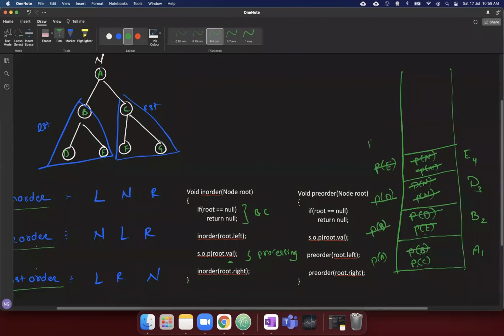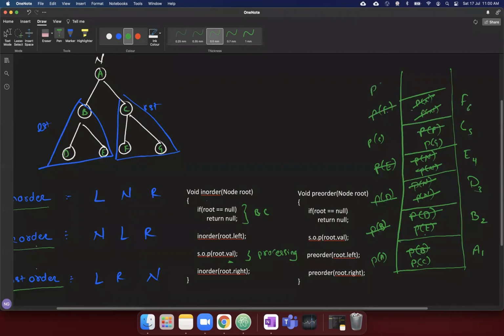So you will be calling P of C. When you call P of C, you will print the C. Then you will have the left side, which is F. Then you have the right side, which is G. Here we will be calling P of F. Then it will be like P of N. P of N means null because F dot left is null, F dot right is null. So this is the base condition. So you have printed the F. This is done. F is done.